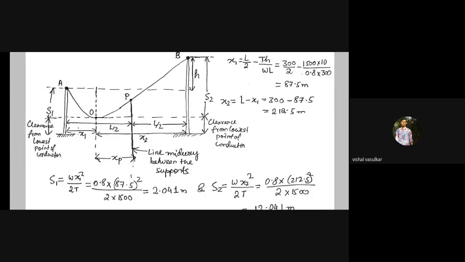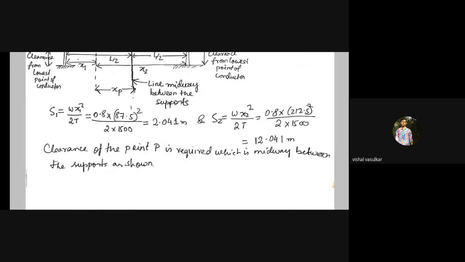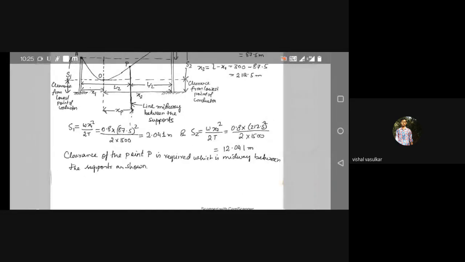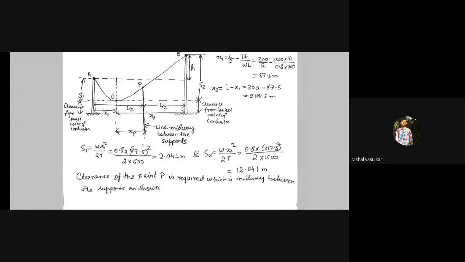So S1 and S2 can be calculated from the values of X1 and X2. Just put X1 and X2 in S1 and S2, and then we get the two values of SAG. Now you see clearance. See the diagram and see this. The clearance of the point P is required, which is midway between the supports A and B. You see A and B, the two supports or the towers. Between the two towers, what the midpoint is?